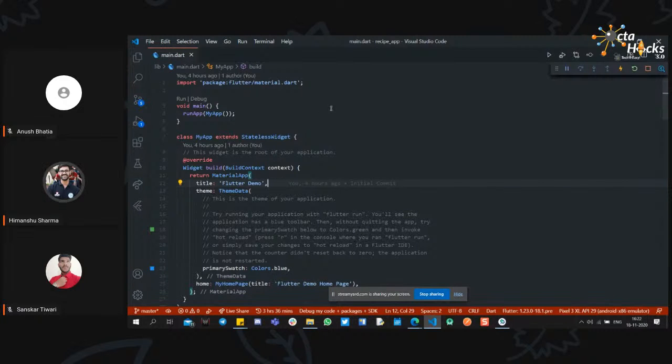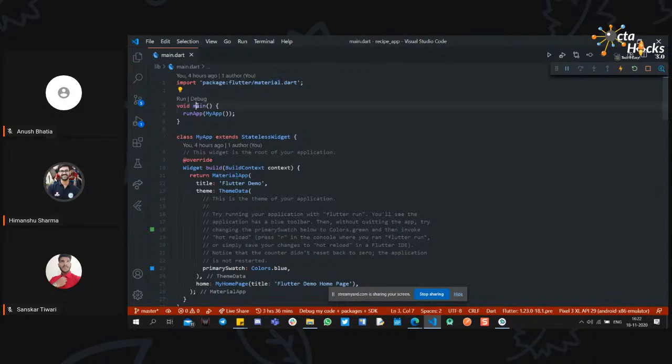So first of all, let me explain a few things. What is material.dart? Material.dart adds all the material widgets and features in the SDK, like dialog, alert dialog, snack bar, and anything else. It covers every material component you have in the SDK.